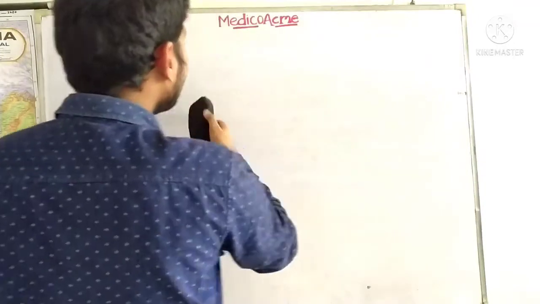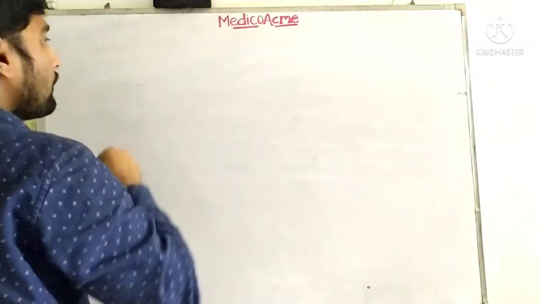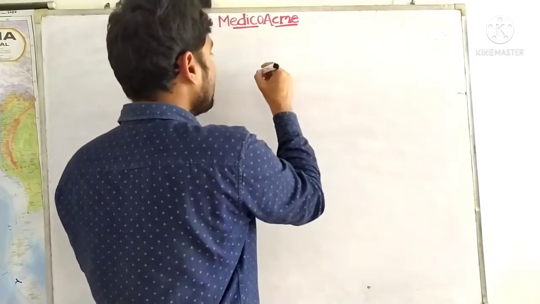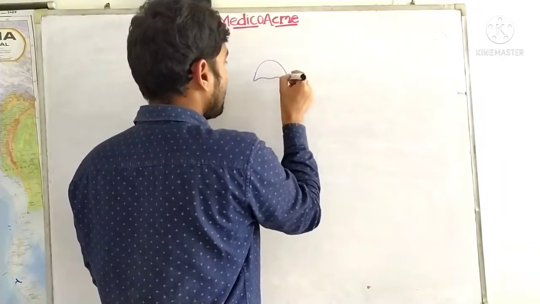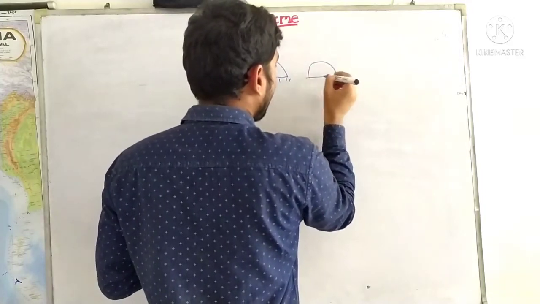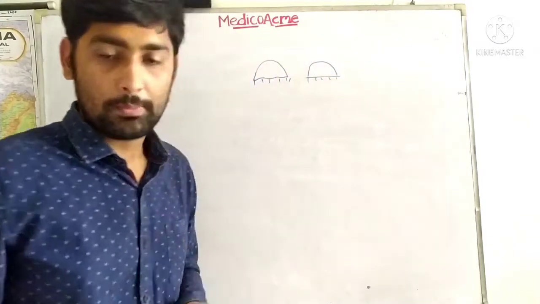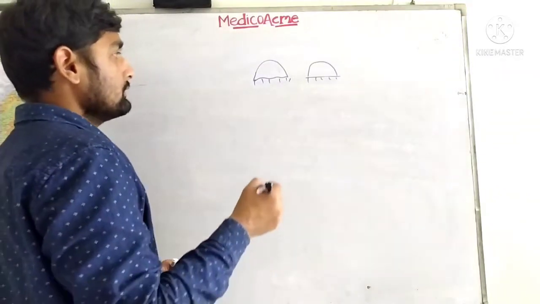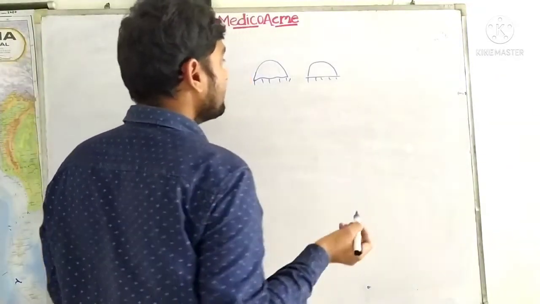Okay, so let's discuss the forms first. The sexual life form is the medusa. Suppose this is a medusa. A medusa generally looks like this, an umbrella-like structure.